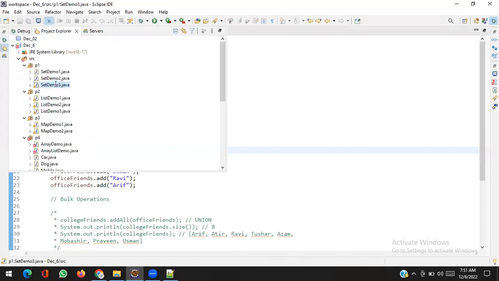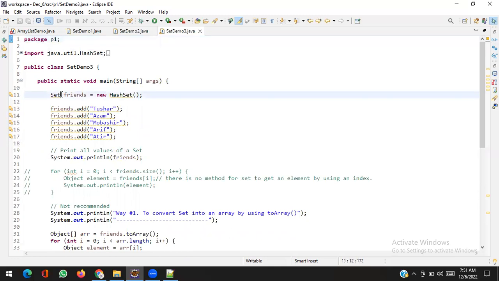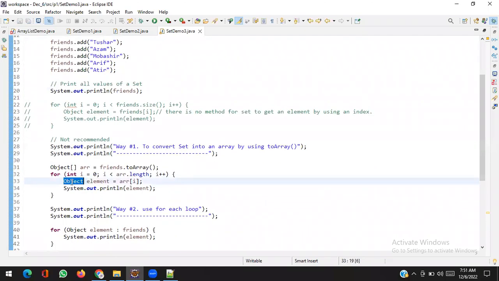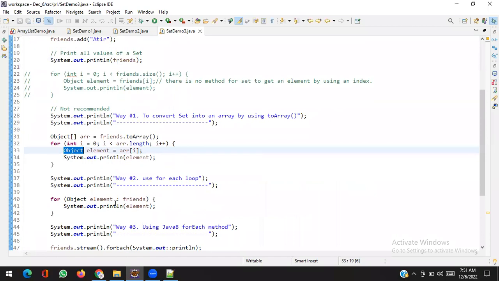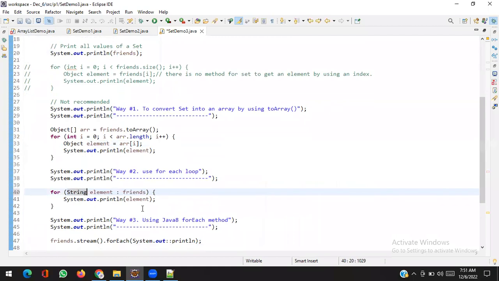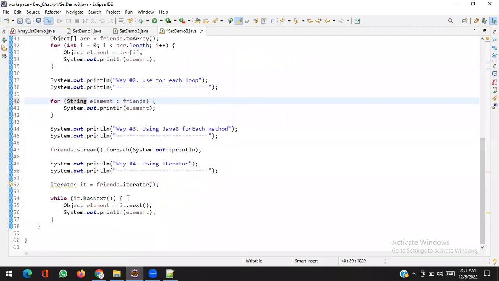Now, wow, it's a generic collection, no yellow lines, no warnings. Come to the 3. Same thing. And the good thing is earlier it was written Object. Every time it would return an Object, but now it will return a string. Iterator of a string. It will return a string because we have a set of strings. So whenever we try to get an element, it will return the string type.